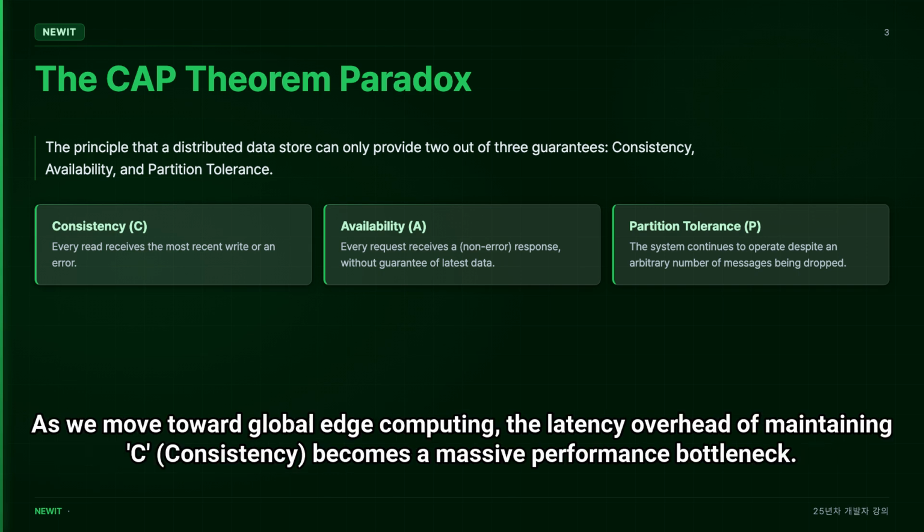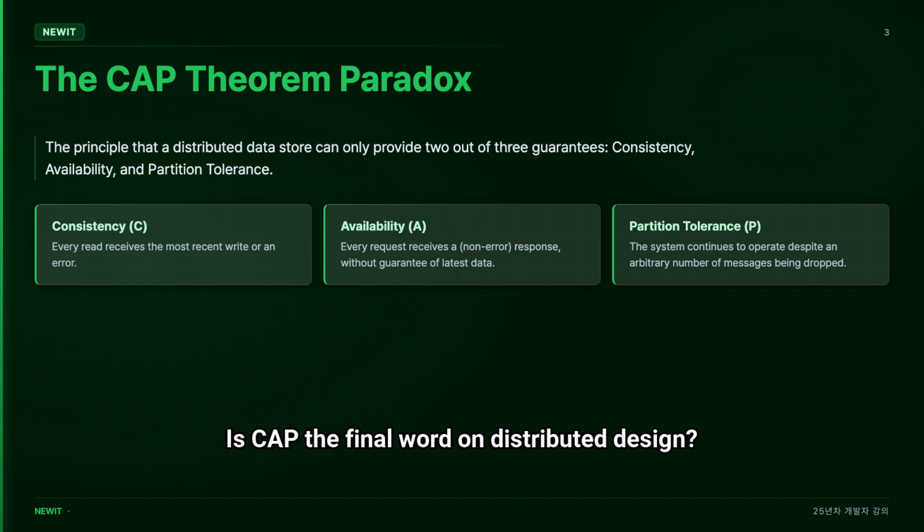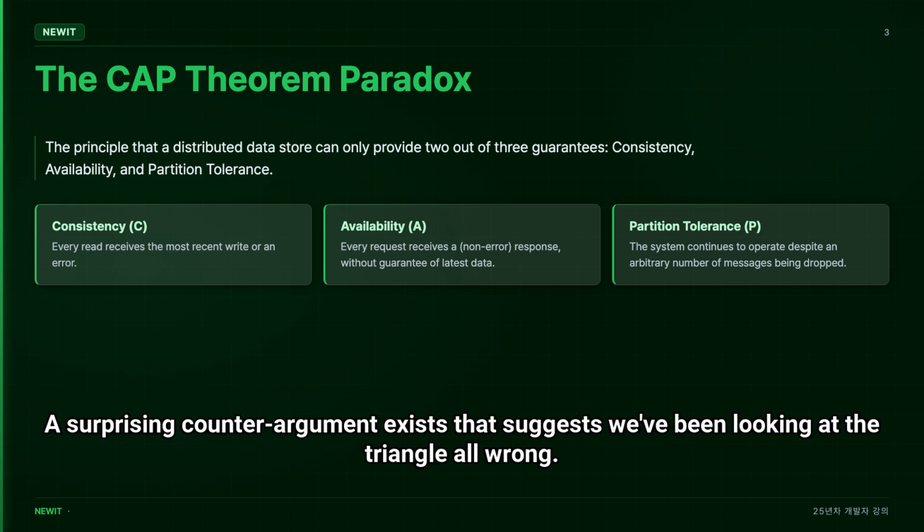stale data? As we move toward global edge computing, the latency overhead of maintaining consistency becomes a massive performance bottleneck. Understanding this trade-off is the first step toward moving beyond simple CRUD apps and into the realm of high-scale system design. Is CAP the final word on distributed design? A surprising counter-argument exists that suggests we've been looking at the triangle all wrong.